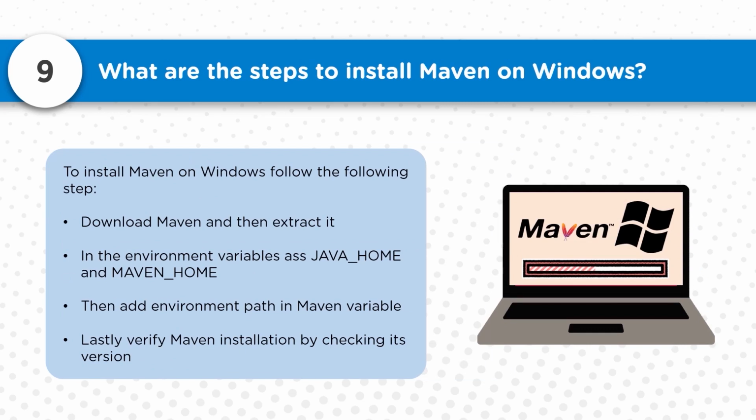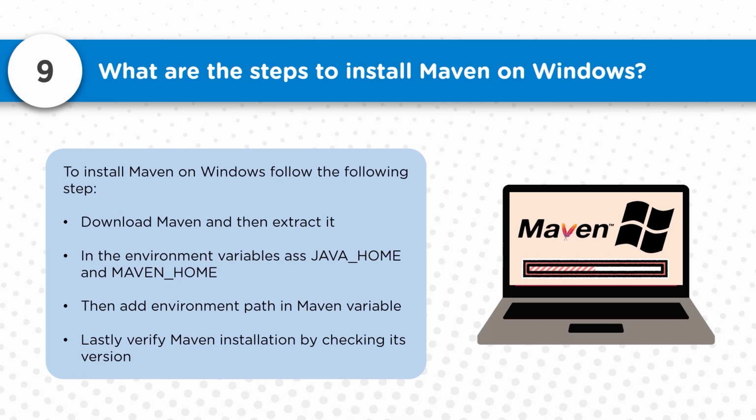Now, what are the different steps involved to install Maven on Windows? All you have to do is first download the tar file from the Apache Maven repository. Once that is done, you have to set up a couple of environment variables. If you download the Java JDK using the exe file, JAVA_HOME will be configured automatically. But if it is not available and you're not able to run the java command line, you have to set up JAVA_HOME. Similarly for Maven, you have to configure the MAVEN_HOME variable.